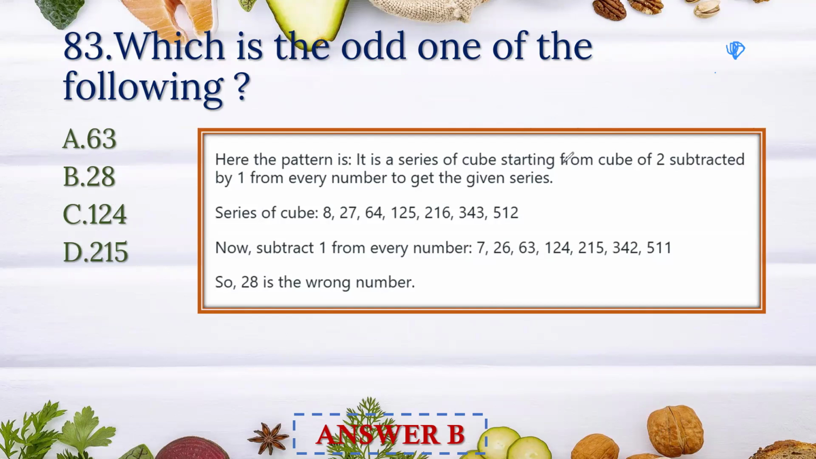It is a series of cubes starting from cube of 2 subtracted by 1. So 2 cube, 3 cube, 4 cube, 5 cube, 6 cube, 7 cube, 8 cube, which is 8, 27, and so on. If we write like that and subtract 1, we get the sequence 7, 26, 63, 124, 215, but we don't get 28. So the answer is option B.